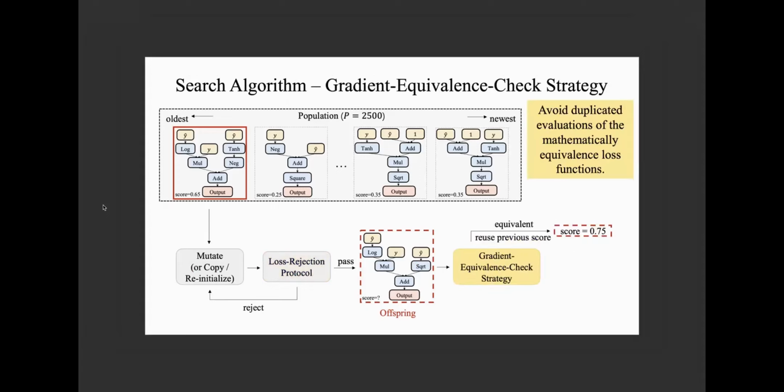The second technique is a gradient equivalence check strategy. This is to avoid duplicated evaluations of equivalent loss functions. Specifically, we compute the gradients of each loss function and compare with the previous loss functions. If they are equivalent, we reuse the previous scores and skip the network training.